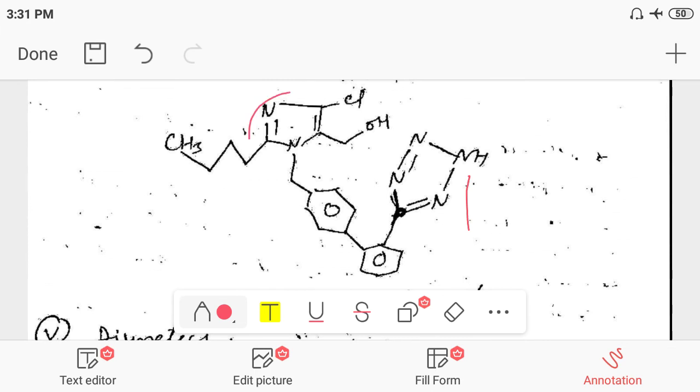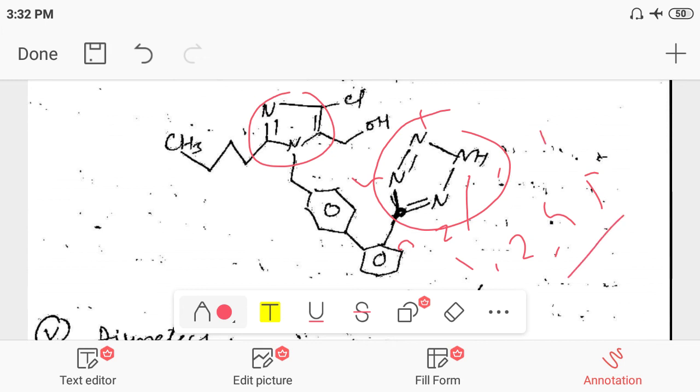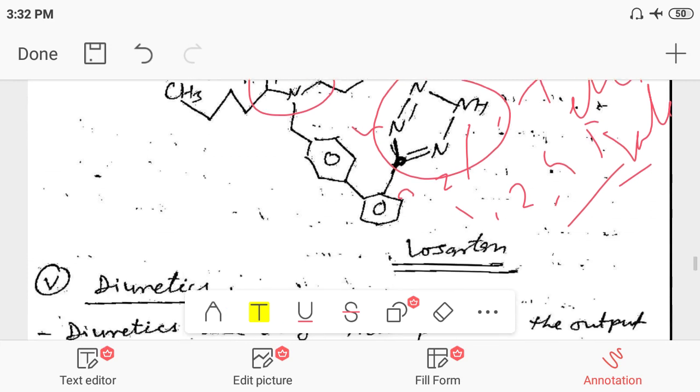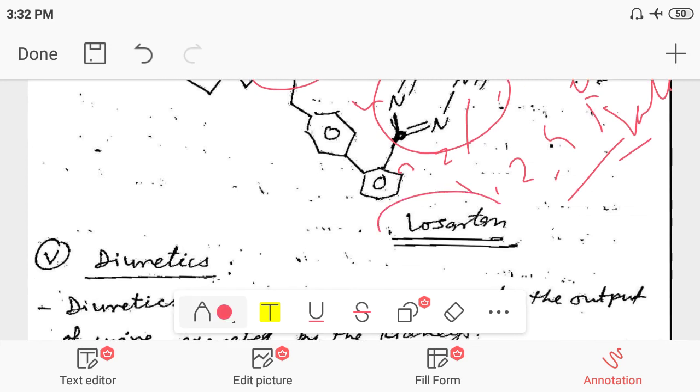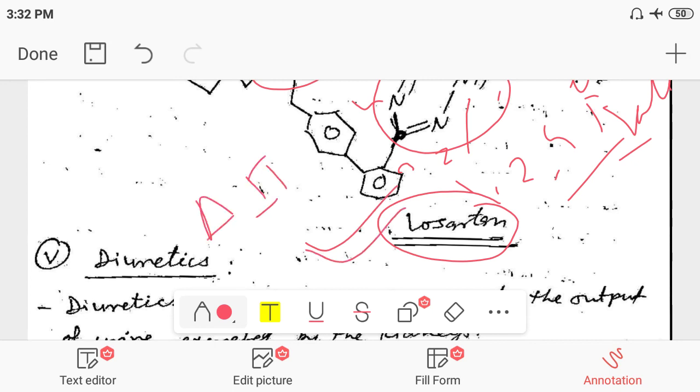Losartan contains an imidazole nucleus and a tetrazole nucleus, a 5-member ring with four nitrogens, numbered 1, 2, 3, 4, 5. So this is losartan, and losartan is an important drug that can antagonize angiotensin II.